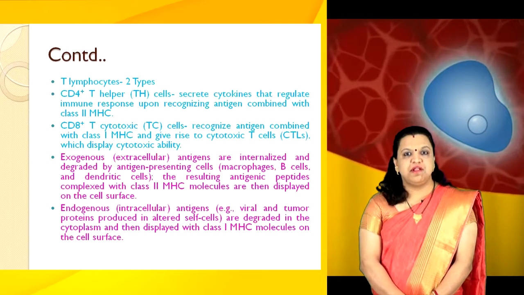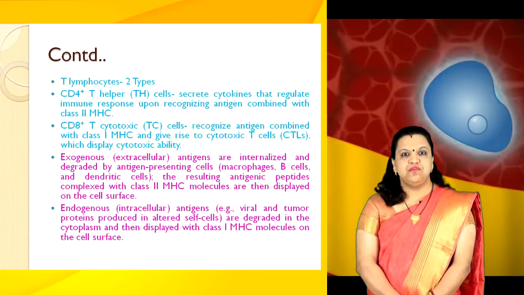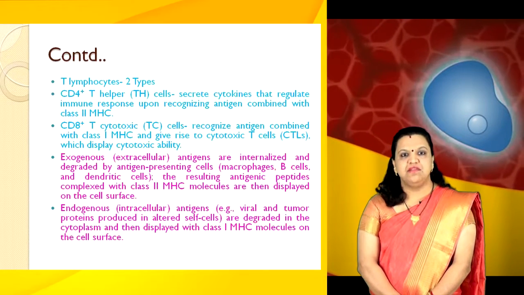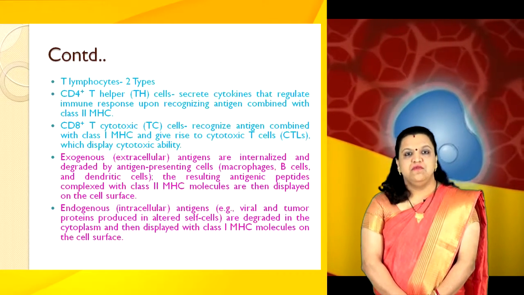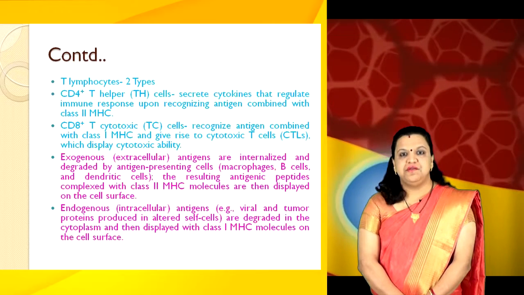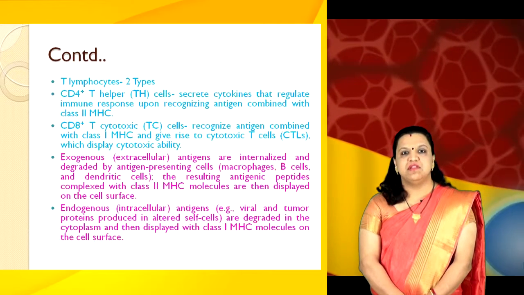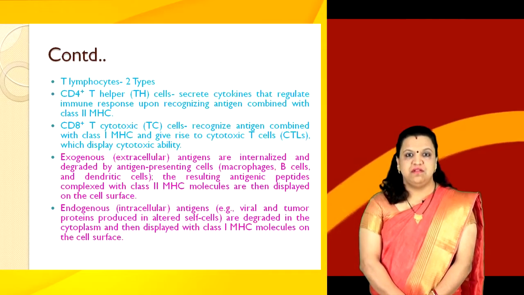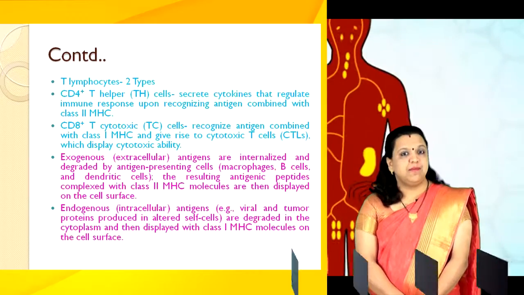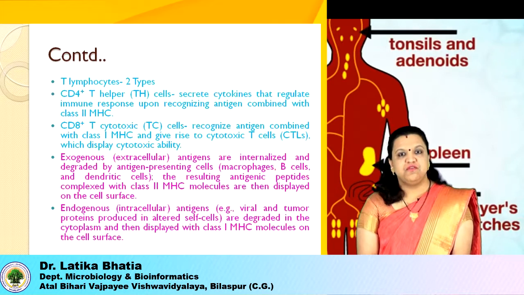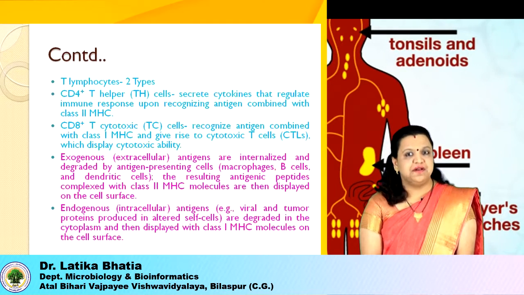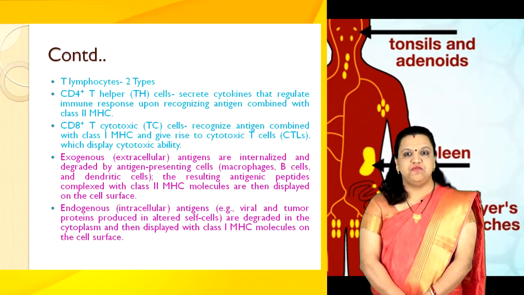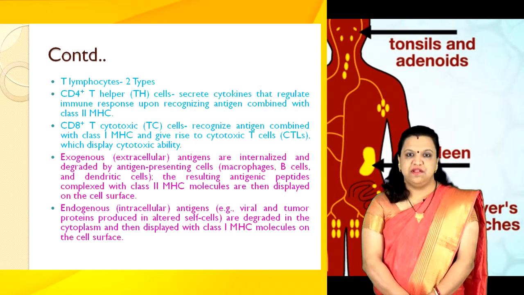T helper cells secrete cytokines that regulate the immune response upon recognizing antigen combined with class 2 MHC, whereas T cytotoxic cells recognize antigen combined with class 1 MHC and give rise to cytotoxic T cells, which display cytotoxic ability. Exogenous or extracellular antigens are internalized and degraded by antigen presenting cells that can be macrophages, B cells and dendritic cells.